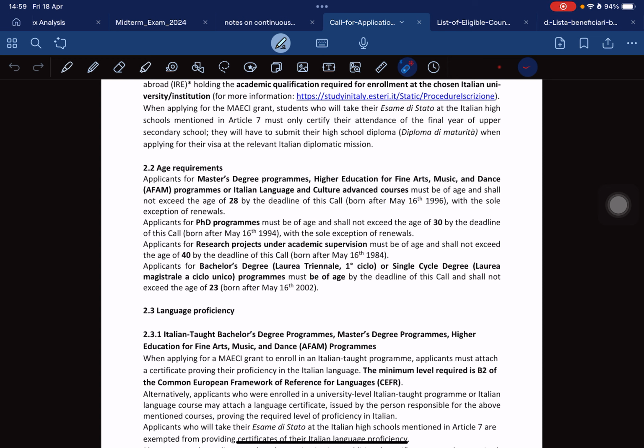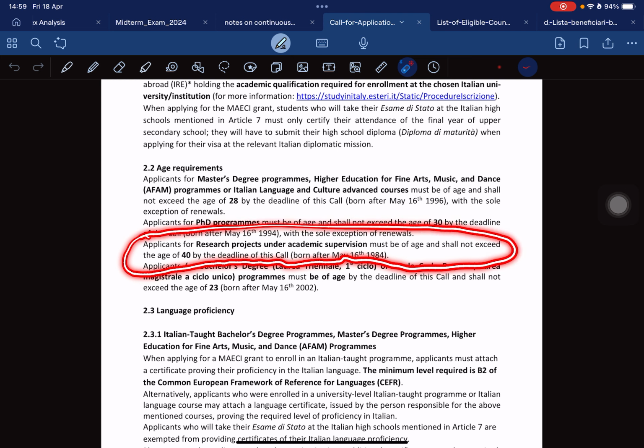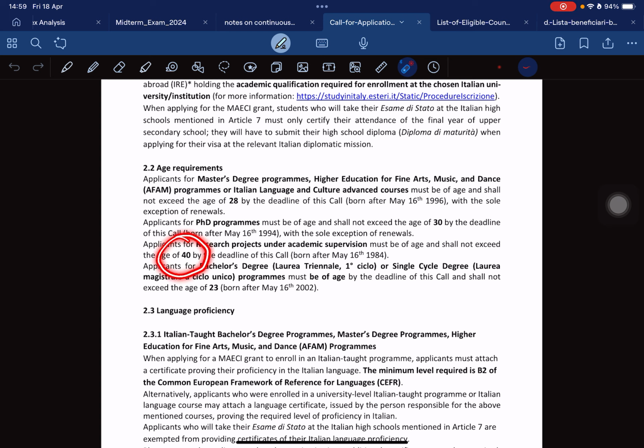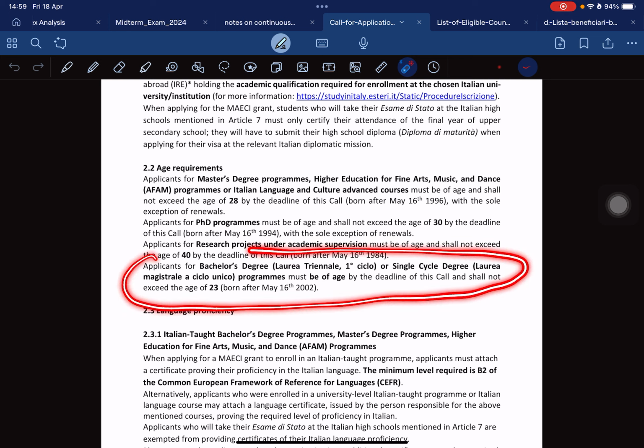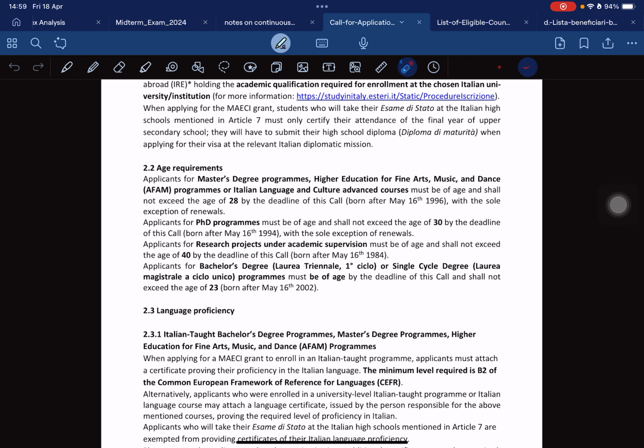And then the next one is for the research projects and academic supervision. That one you should not exceed the age of 40, as it's stated here. Yeah, so that one's different. And application for bachelor degree, this one is mostly for those Italian citizens. Yes, you should not exceed the age of 23. That one is also stated here.